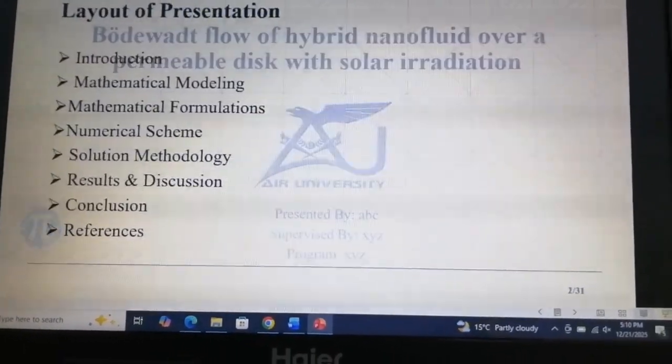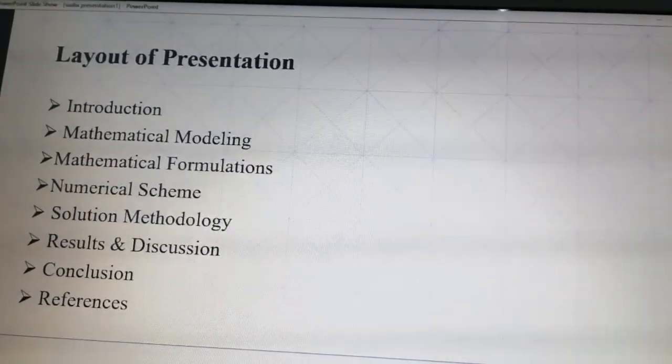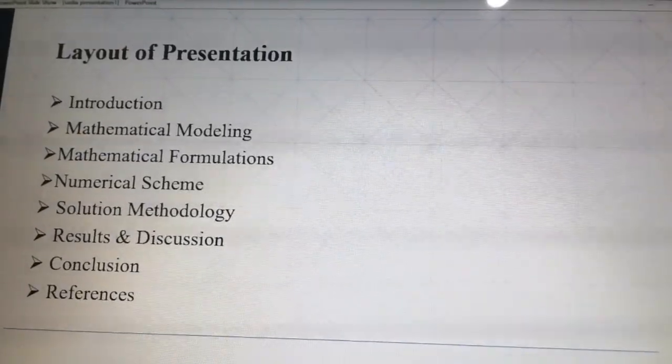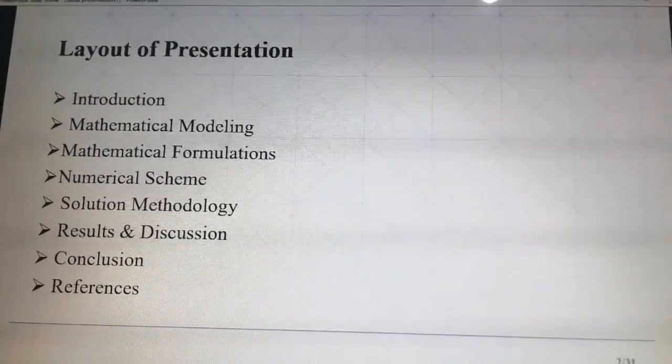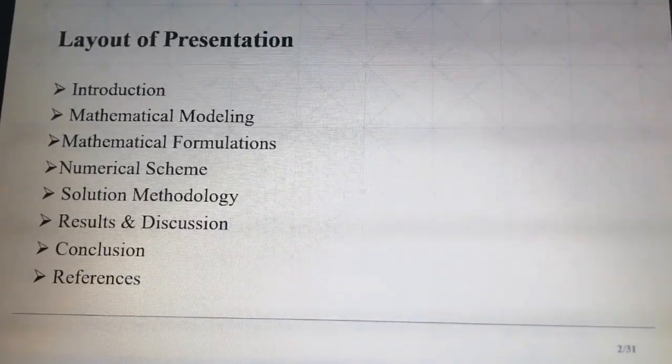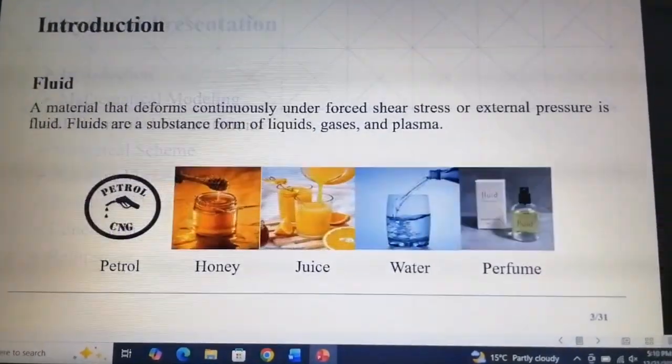Today I am presenting my topic: Bödewadt flow of hybrid nanofluid over a permeable disc with solar irradiation. This slide shows the outline of my presentation. I will begin with the introduction, then mathematical modeling and formulation. After that, I will explain the numerical scheme and solution methodology. Finally, I will share the results, conclusion and references.